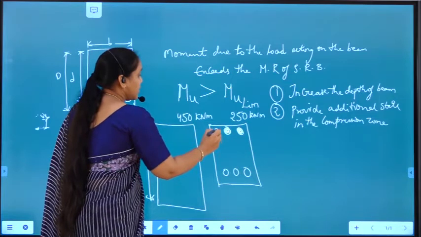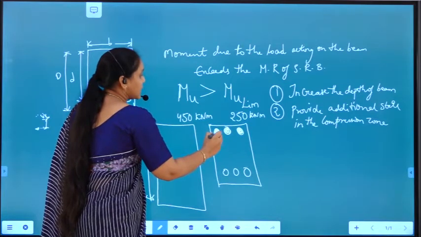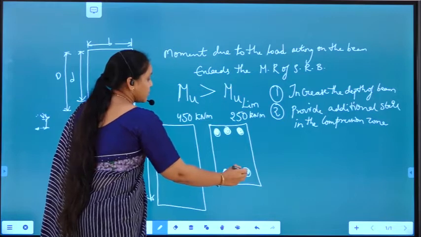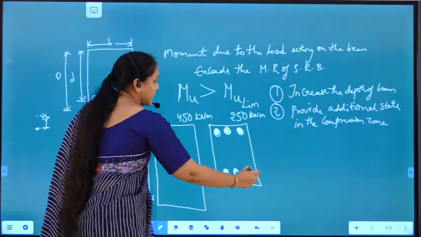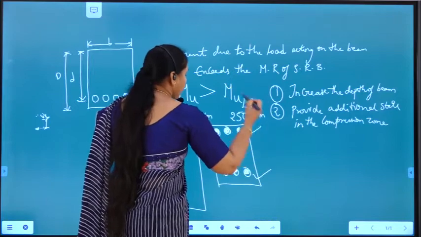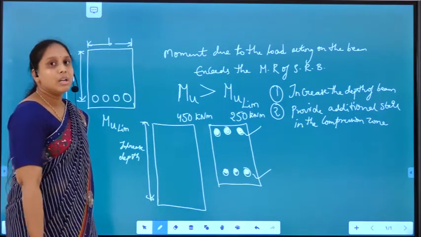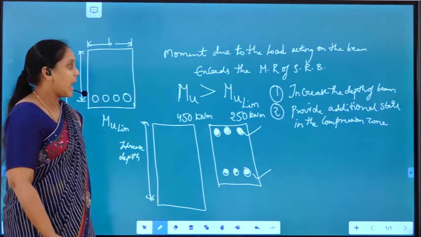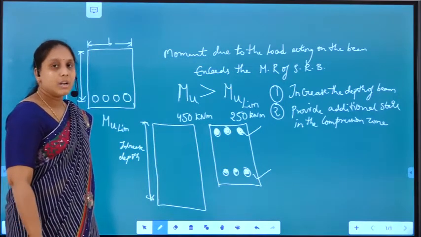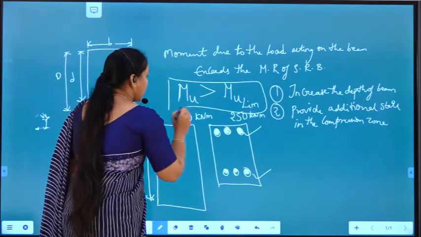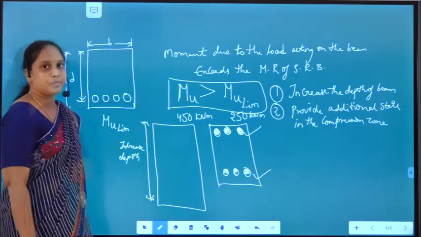Such beams are called doubly reinforced beams, because we have provided reinforcement in the tensile zone as well as the compressive zone. So that is one case in which we design a doubly reinforced beam, that is, when Mu is greater than Mu limit.